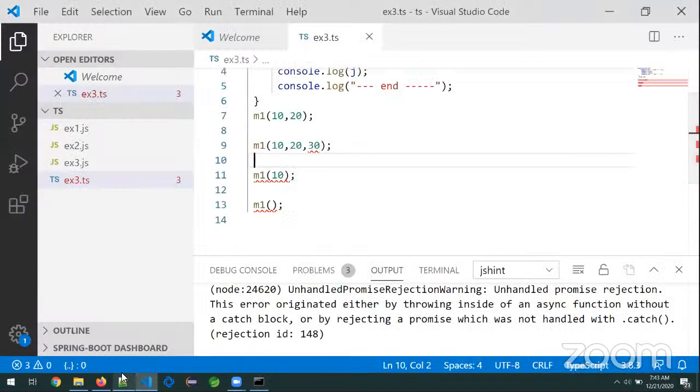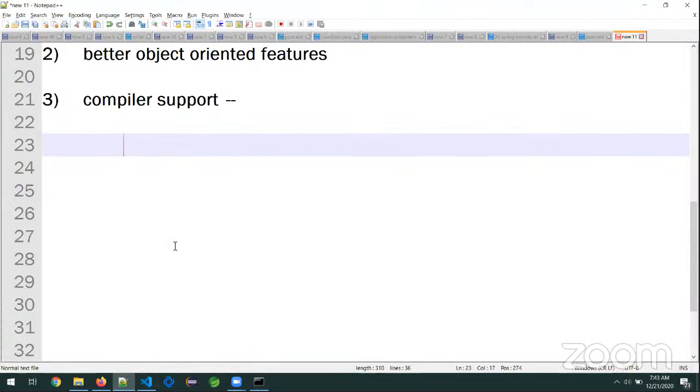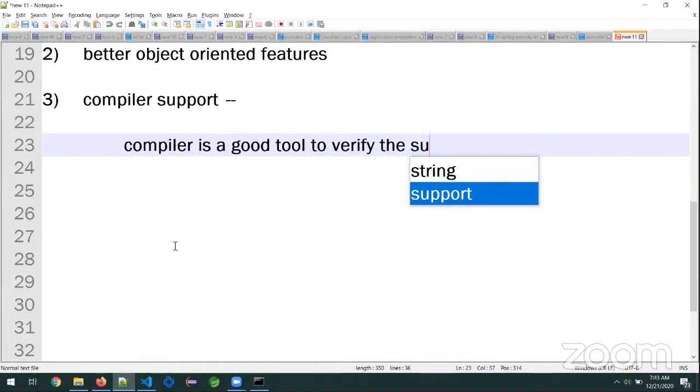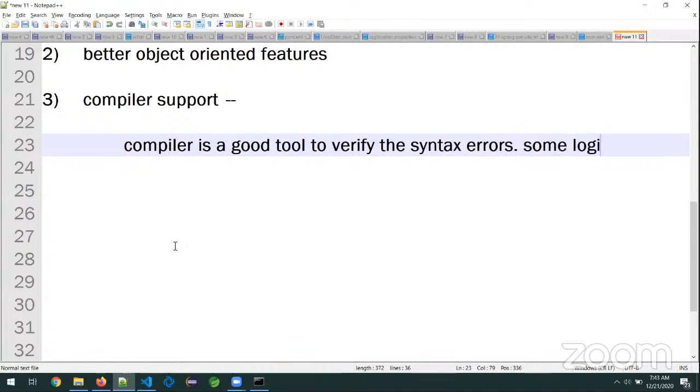That is why Angular people moved to the TypeScript programming language. Compiler is a good tool to verify the syntax errors, some logic errors also. That is what you need to know, sir.